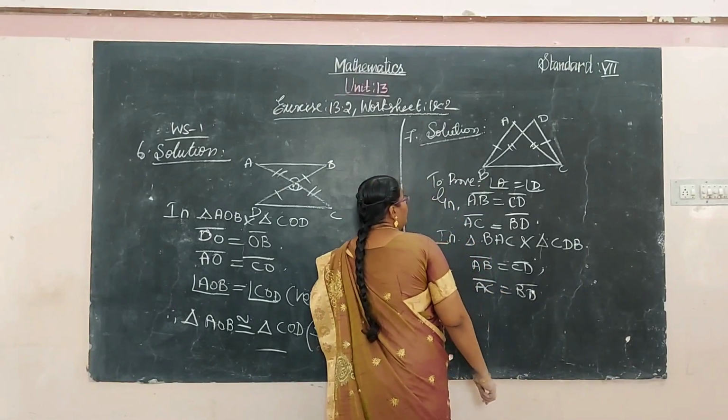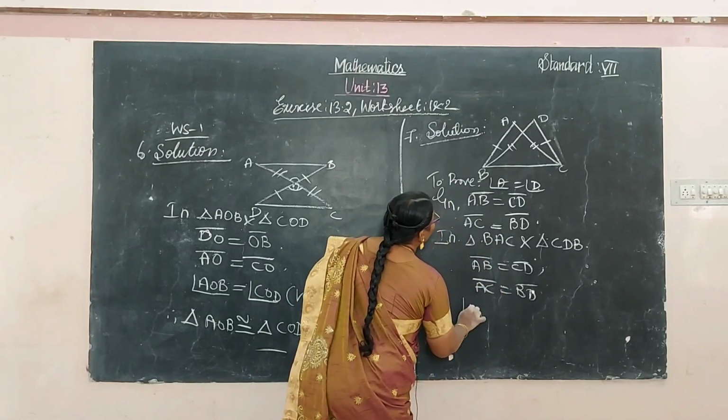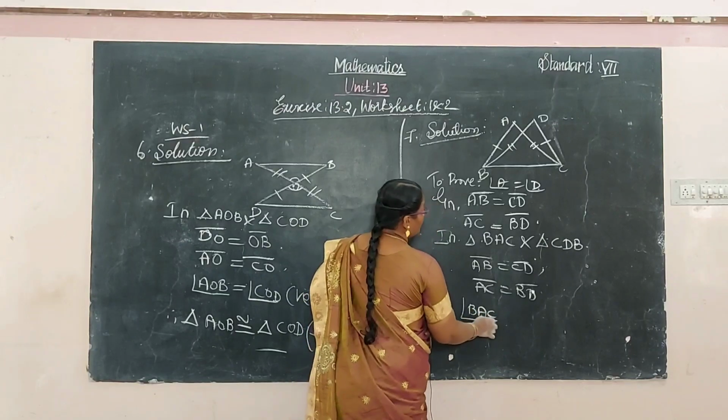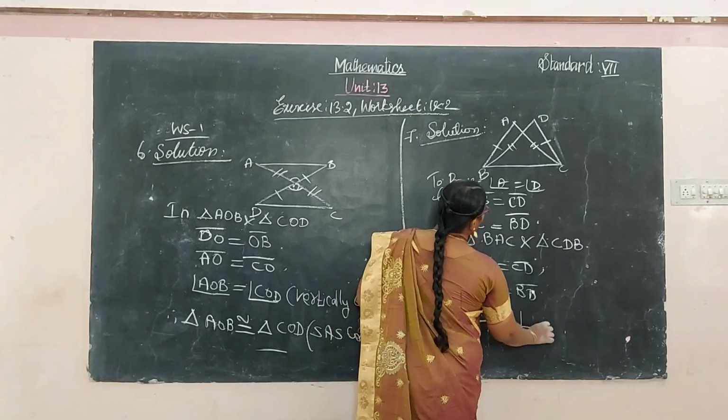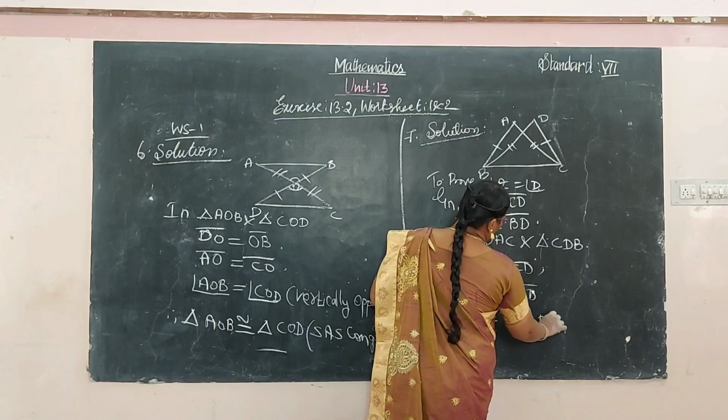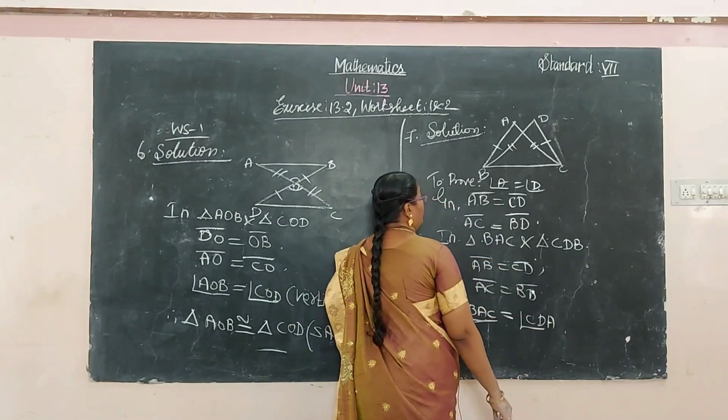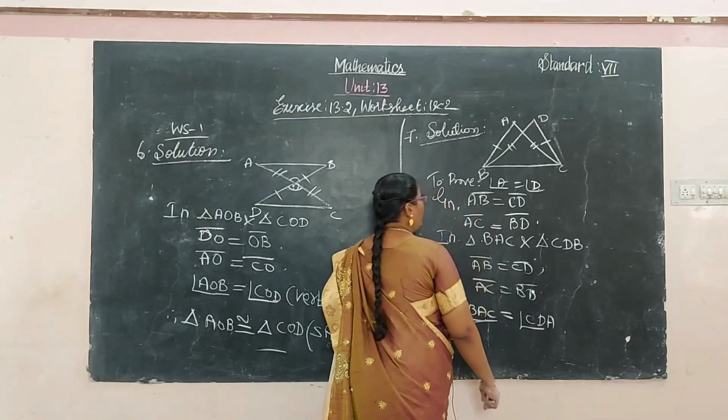Then the angle BAC is equal to CDA are equal. Okay.